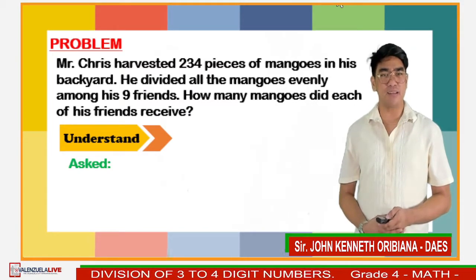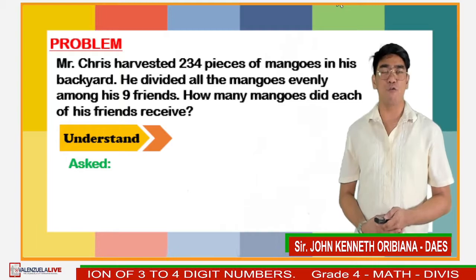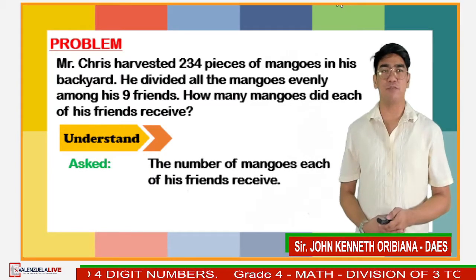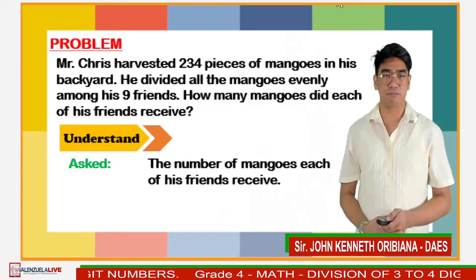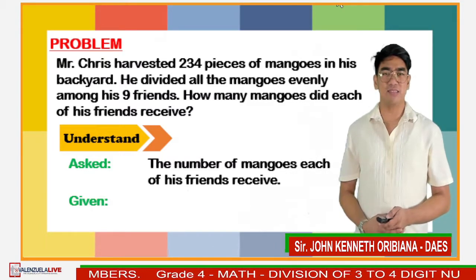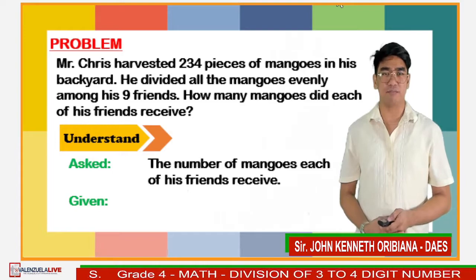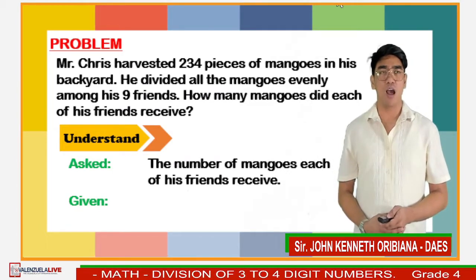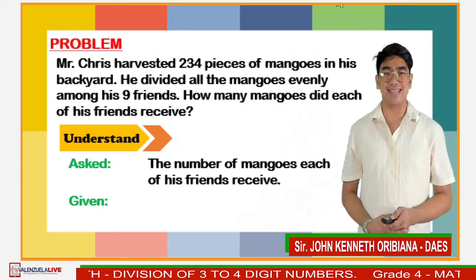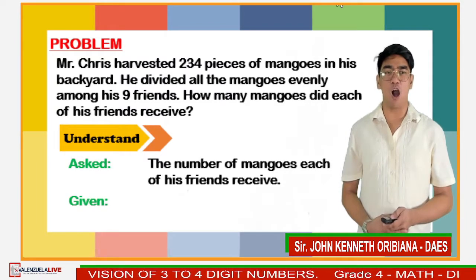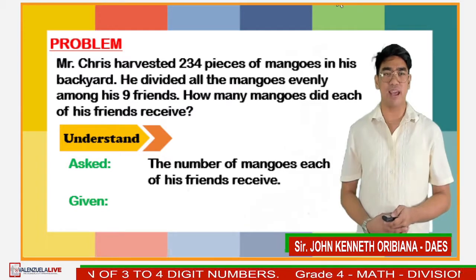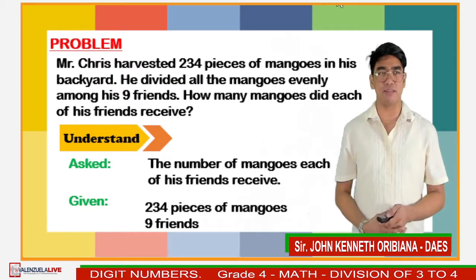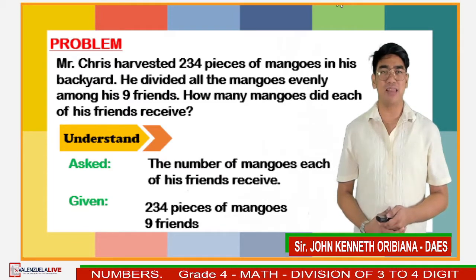Or we could express it in a statement form like, the number of mangoes each of his friends received. Next, what are the given? These are usually the numbers, info, and words that are seen, shown, and stated on the problem. On this example, the given are 234 pieces of mangoes and 9 friends.